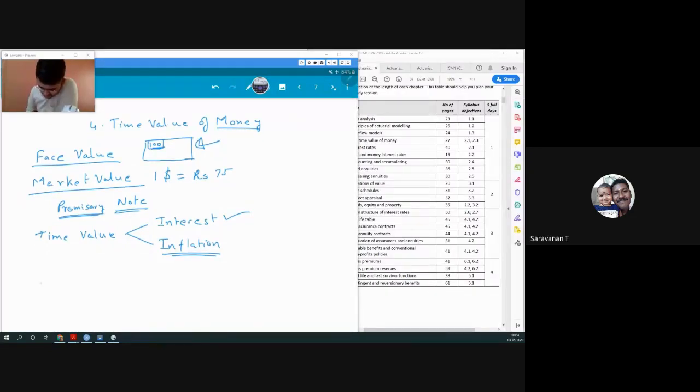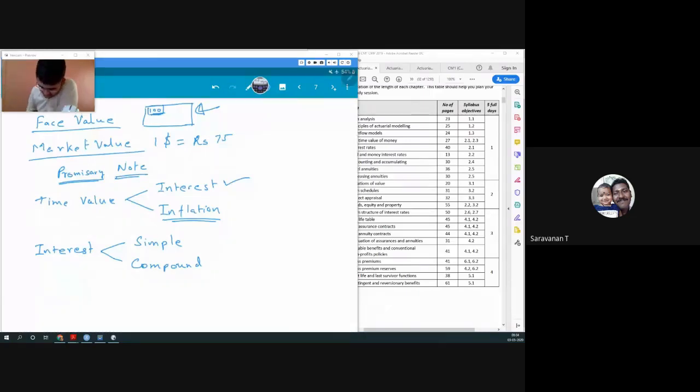Now we have two types of interest. We have simple and we have compound. So we have simple interest and we have compound interest. When we talk about simple interest, I think everybody has studied simple interest and compound interest.